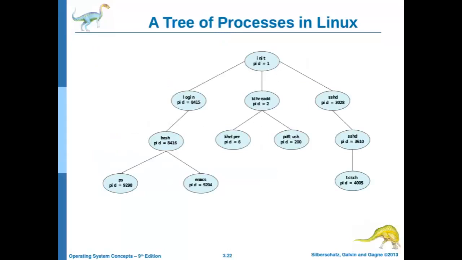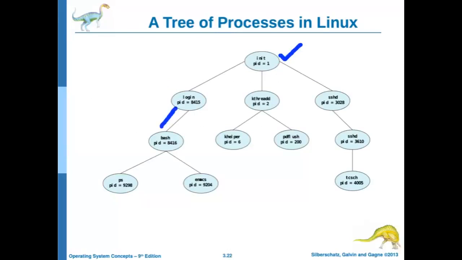So this is the tree-like hierarchy that is created. As I mentioned, the process identifier, PID, of init is 1, so this is the grandparent of all the processes. And as I already mentioned, except init, each and every process has a parent. For example, for this bash process, login is the parent. So bash is the child process, and this is the parent.